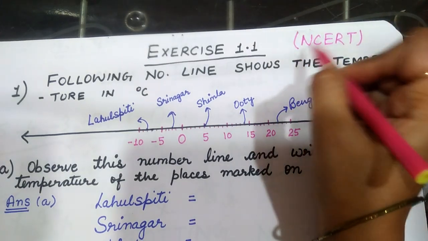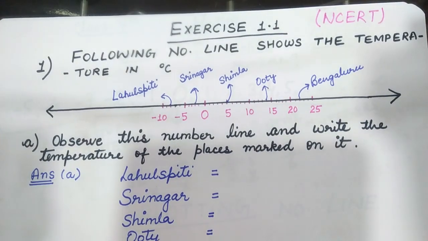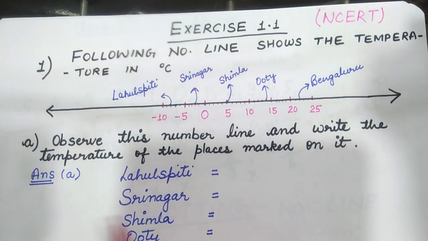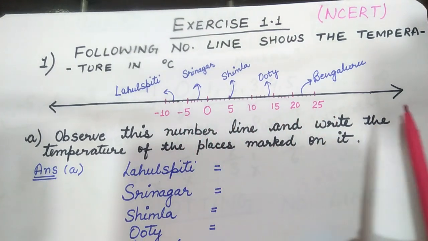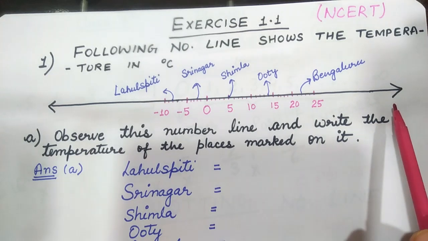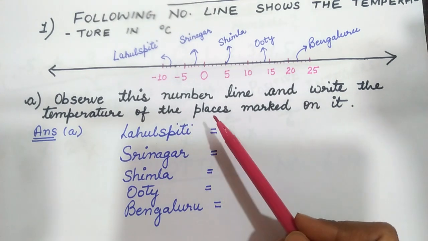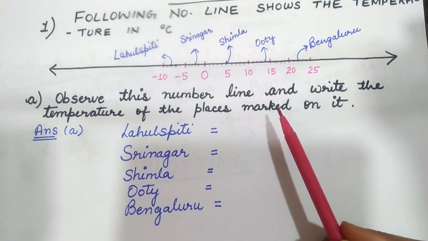Maybe some of you do not have books, some of you do. So, for your convenience, I have written the questions here. This is exercise 1.1 and question number 1: the following number line shows the temperature in degree Celsius. This number line is drawn in the book. Observe this number line and write the temperature of the places marked on it. Very easy.